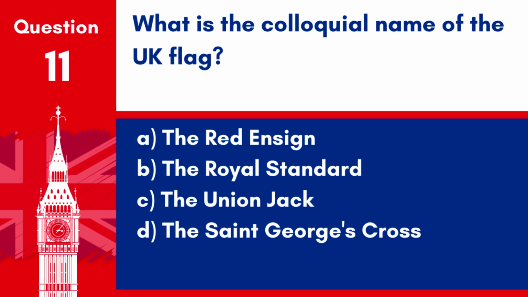Question 11. What is the colloquial name of the UK flag? A. The Red Ensign. B. The Royal Standard. C. The Union Jack. D. The St. George's Cross. Answer. C. The Union Jack. The colloquial name for the national flag of the United Kingdom is the Union Jack.